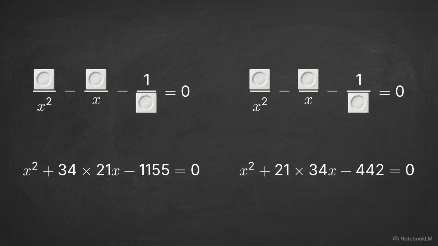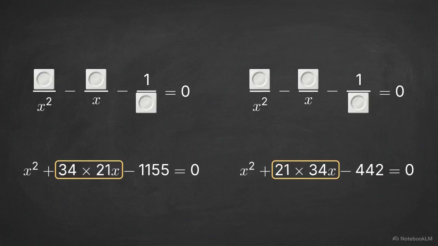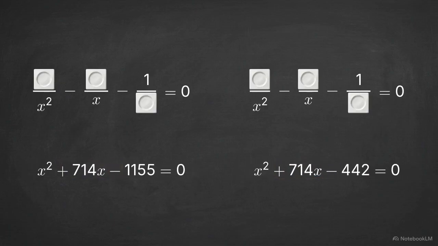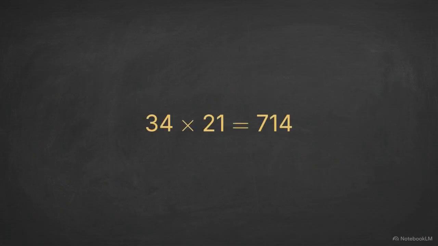We evaluate these equations using Vieta's formulas, which describe the relationship between a polynomial's coefficients and its roots. Vieta's trace for these monic quadratics is the product of the parameters b and c. In both cases, regardless of the swap, we are multiplying 34 by 21. Both equations resolve to a linear term of 714x. This shared linear term means that both pairs of roots sum to exactly negative 714.